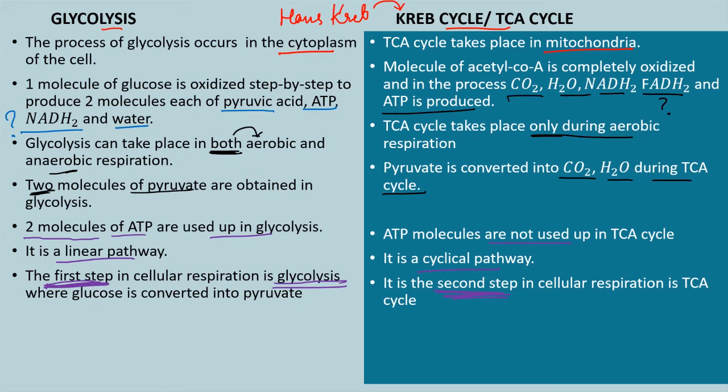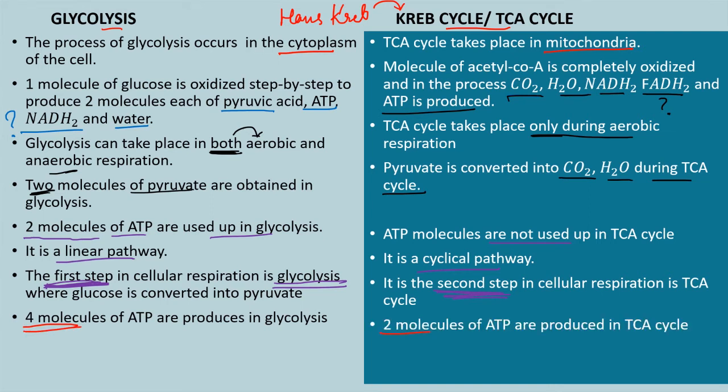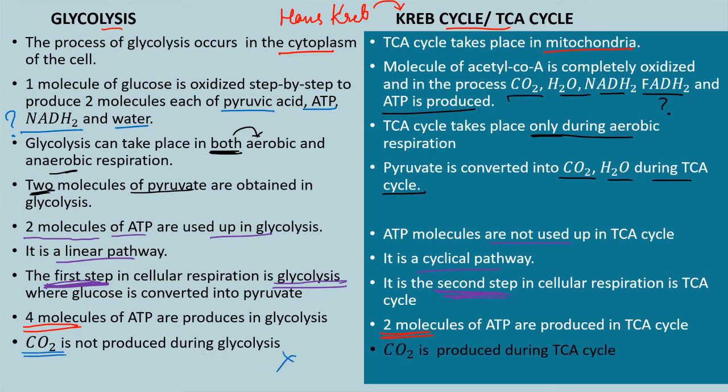Now, in case of glycolysis, 4 molecules of ATP are produced. Alright. Now, in case of the TCA cycle, 2 molecules of ATP are produced. Now, carbon dioxide is not produced in case of glycolysis, whereas in case of the TCA cycle, carbon dioxide is produced. So that was all the differences between glycolysis and the TCA cycle, which is also called the Krebs cycle.